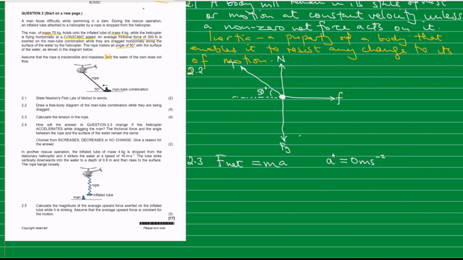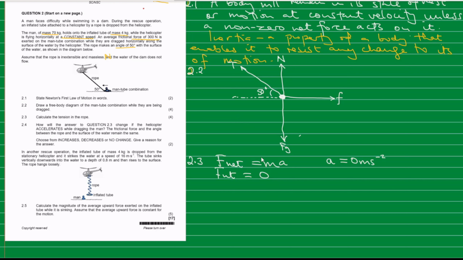So when acceleration is 0, since our net force is mass times acceleration, we multiply the mass by the acceleration. So our net force is going to be equal to 0.